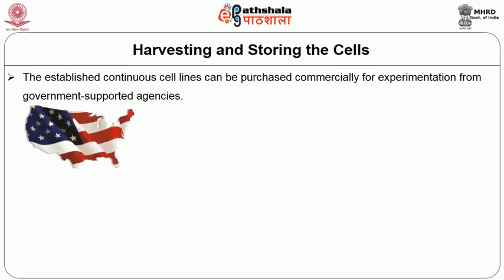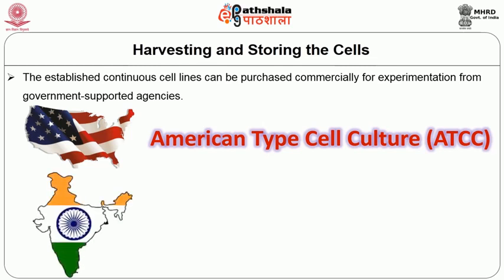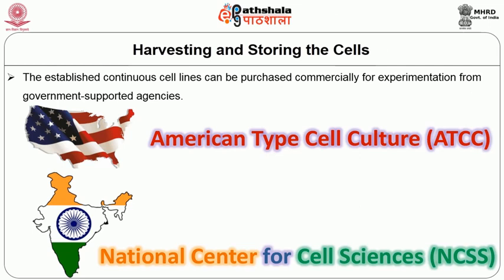In the United States, there is an agency called ATCC, which stands for American Type Culture Collection, from where cultures or cell lines can be obtained from all over the world. In our country, the cell lines can be purchased from the National Centre for Cell Science or NCCS, which is located in Pune, Maharashtra.